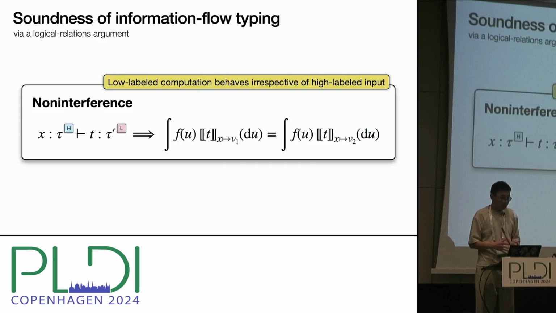We prove a soundness theorem for information flow typing. Soundness means non-interference. In the context of probabilistic programs, we interpret non-interference to mean low-labeled computation behaves irrespective of high-labeled input, measure-theoretically. We prove this non-interference theorem using a logical relations argument.